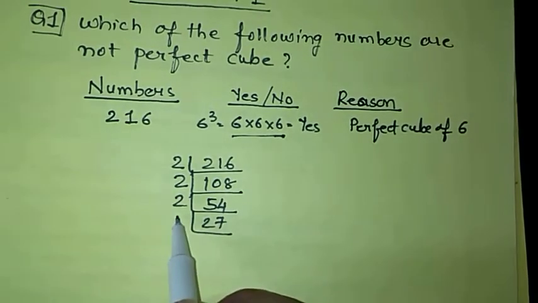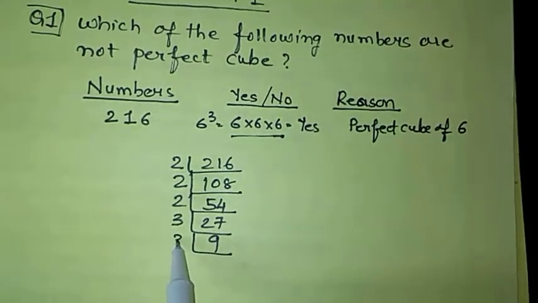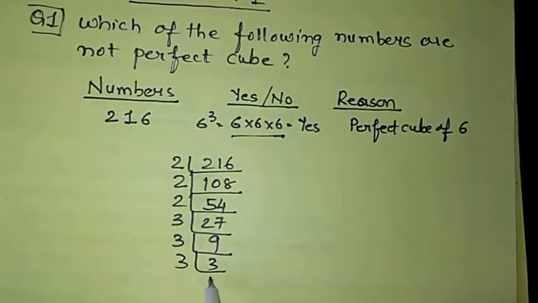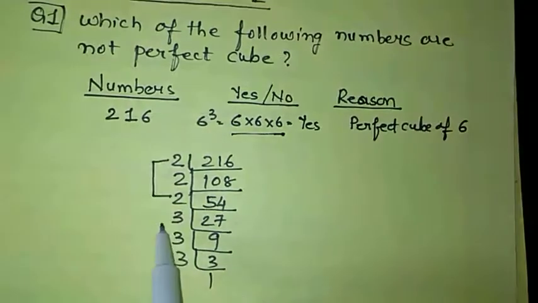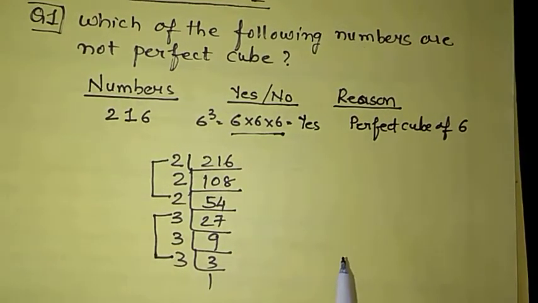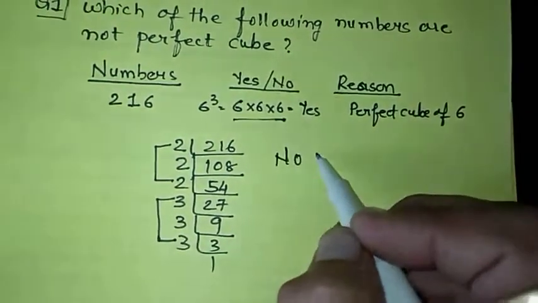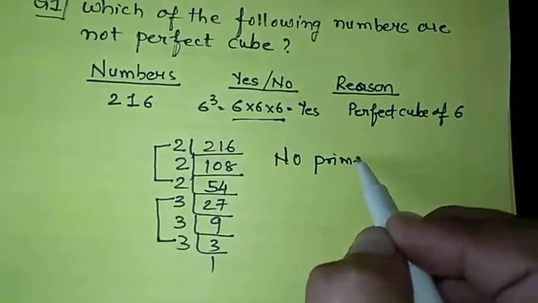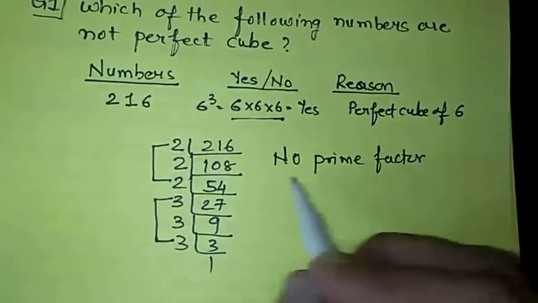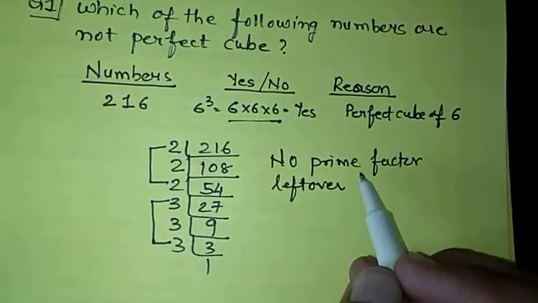Then 3 9s are 27, and 3 3s are 9, and 3 1s are 3. So I can make 3 pair groups of this number, and no prime factor is left. Clear?